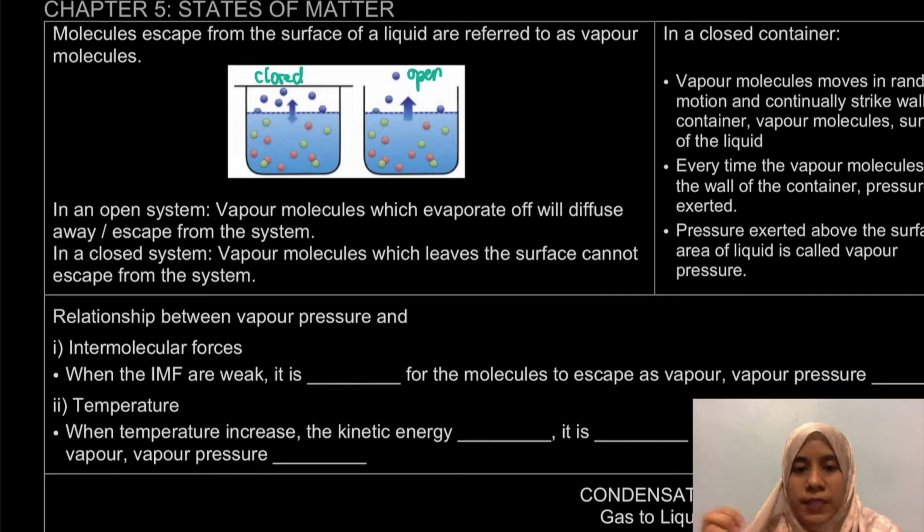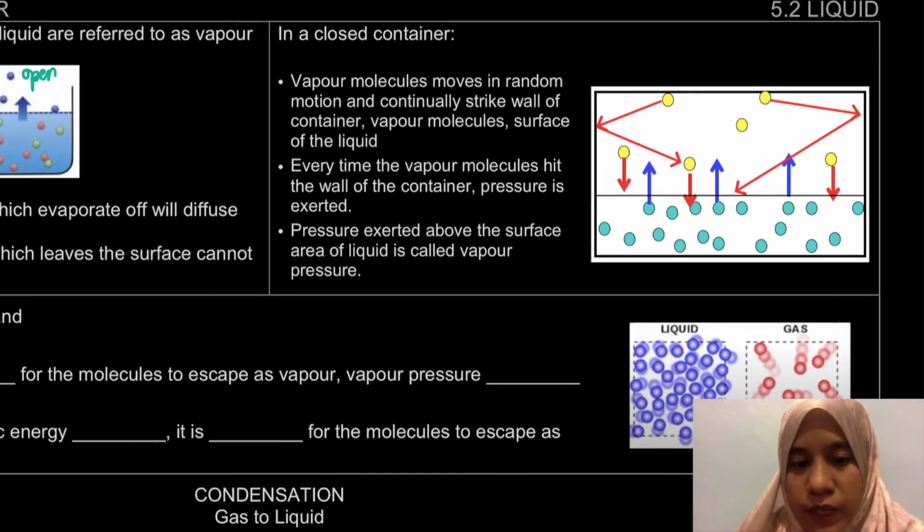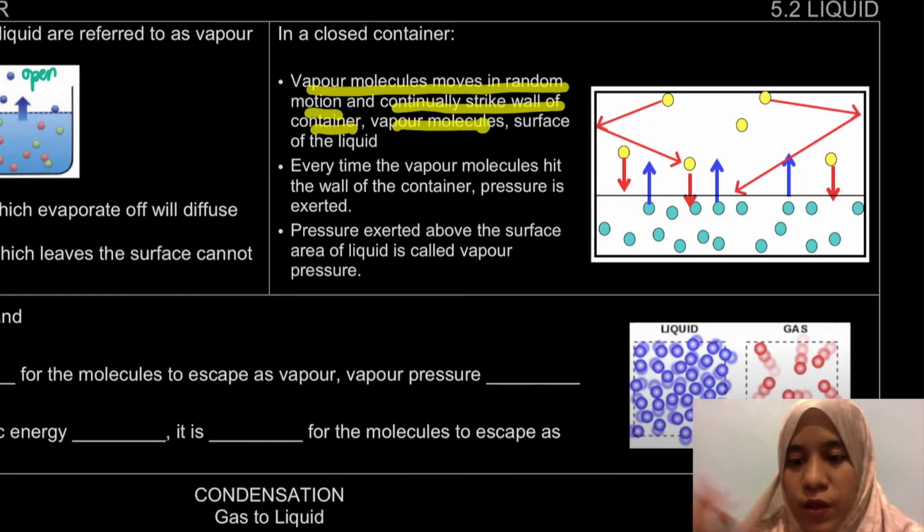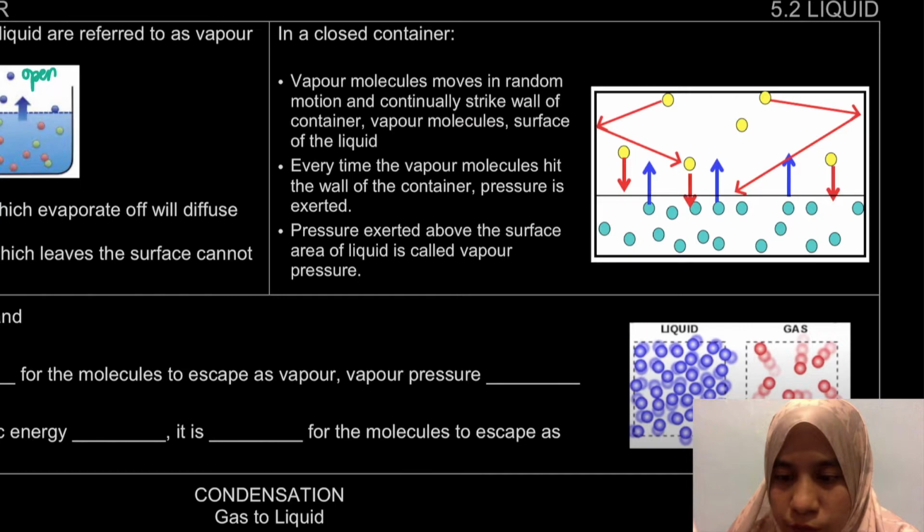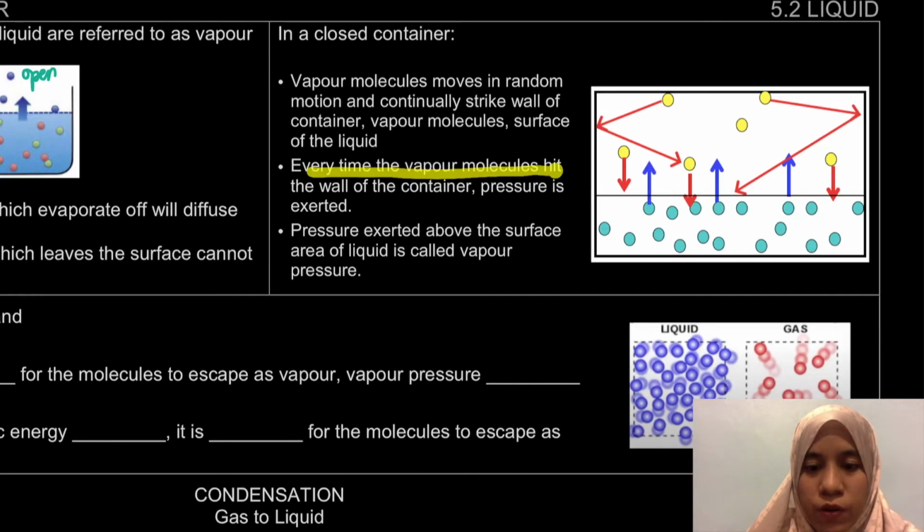What is vapor pressure? Okay. So, in a closed container, the vapor molecule move in random motion and continually will strike wall of container, vapor molecule and surface. So, contohnya kalau kita tengok kan, dia akan move in random motion. Dia boleh collide with each other. Contohnya dia boleh collide dengan wall of container dekat sini, and then dia boleh juga strike dekat surface of the liquid ni, macam ni.